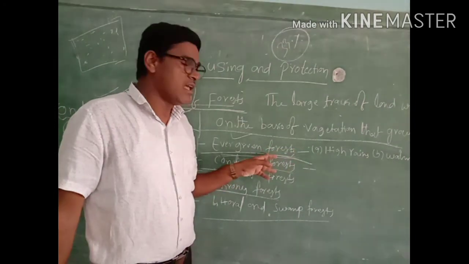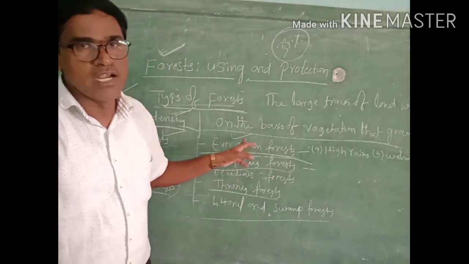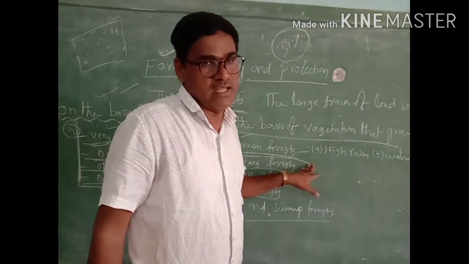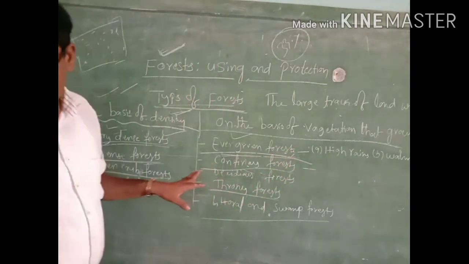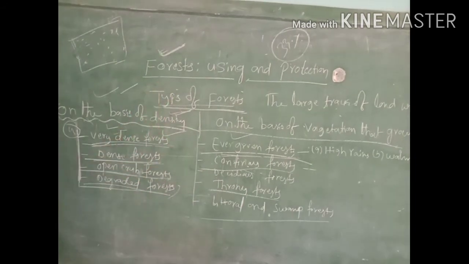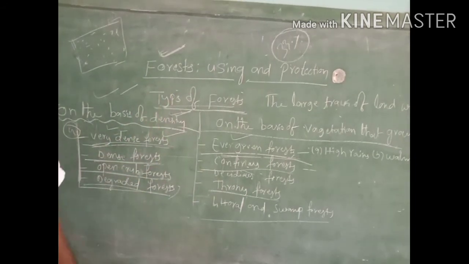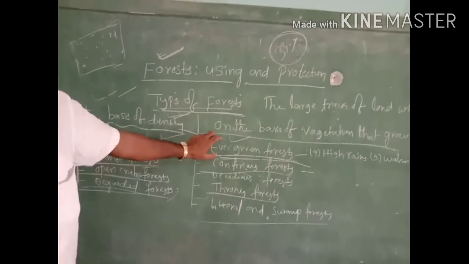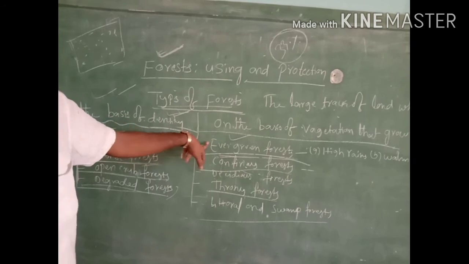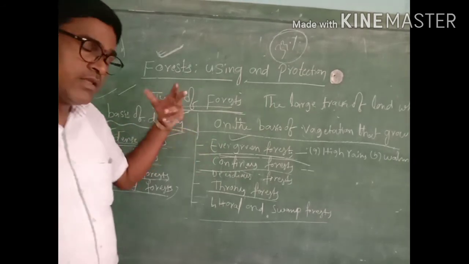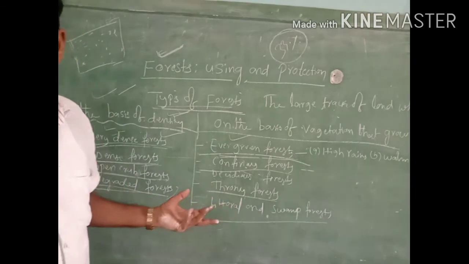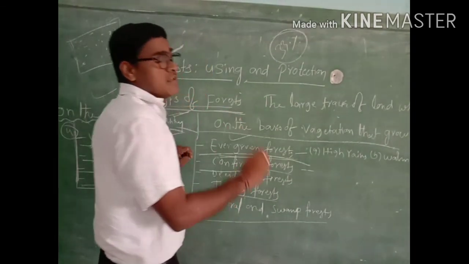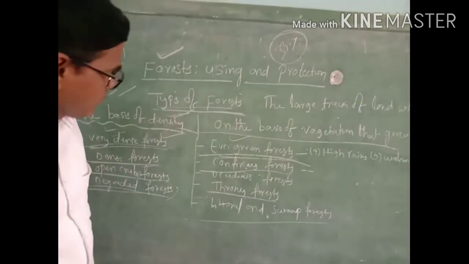For example, in India, near Kerala and Andaman Nicobar, we can see evergreen forest area. So in the evergreen forest area, there is mainly heavy rainfall and high temperature. All kinds of trees grow in this region. All types of plants, and mahogany, ebony, rosewood, and many different valuable trees also grow in this evergreen forest area.